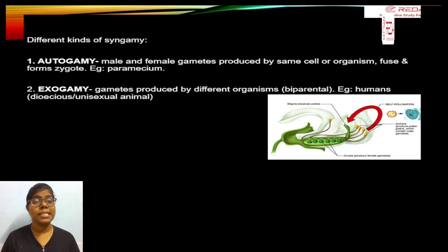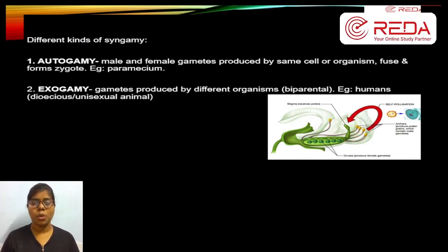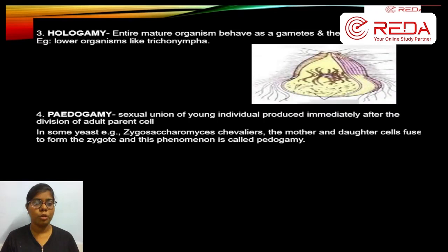So it is exogamy. Here two parents are being involved. So it is exogamy. And autogamy is the same. So both are opposite to each other. So that is autogamy and exogamy.